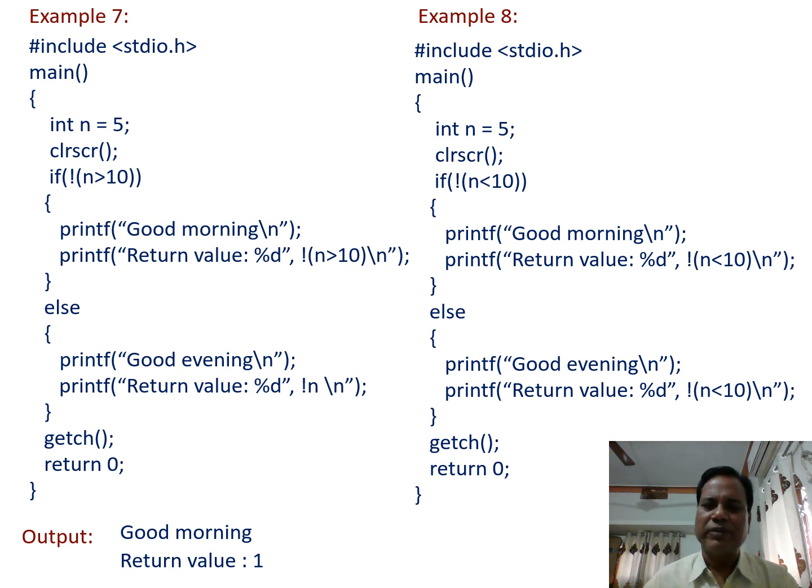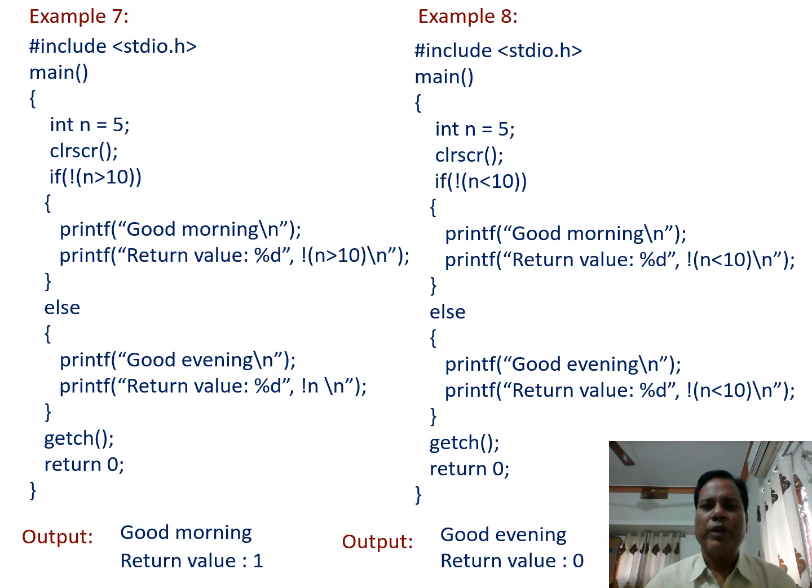When the condition becomes false, the result is execution of the else block, and when this else block is executed, the output is good evening, and the return value of that one is going to be 0. So when the program is run, we get the output good evening and return value is 0.